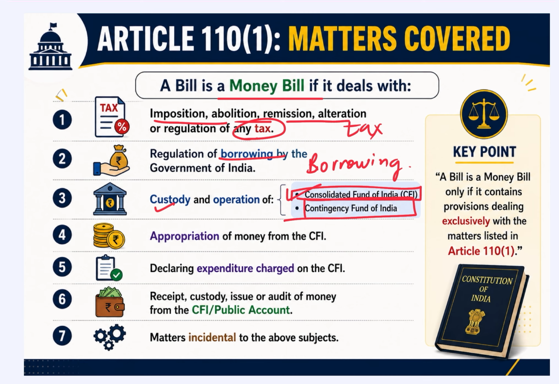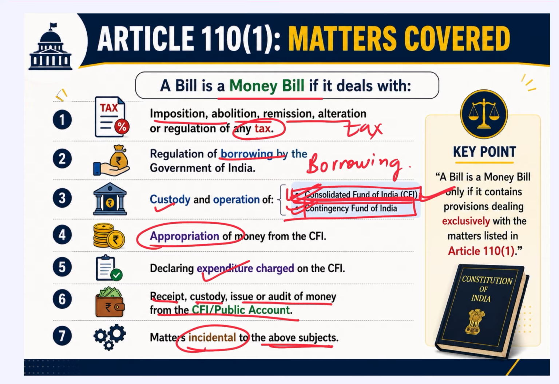In the Consolidated Fund of India, basically all the income and all the expenditure of the Government of India is done and made from the Consolidated Fund of India, and any type of emergency situation is handled from the Contingency Fund of India. Then if there is any appropriation of money from the Consolidated Fund of India, any expenditure charged on the Consolidated Fund of India, any receipt, custody, issue or audit of money from the Consolidated Fund of India or public account, it will all be dealt with under the money bill, and any matters incidental to the above subjects.